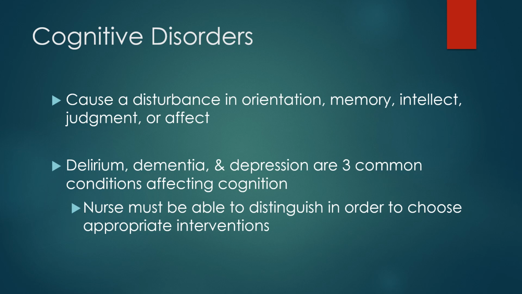Memory may be affected, either short-term or long-term memory or both. Intellect may be affected, but sometimes this isn't as easy to notice at first. Judgment may be affected many ways. They can have poor judgment with people, like falling victim to scammers, and they can have poor judgment with finance, like buying things they should not be buying or giving away all their money.